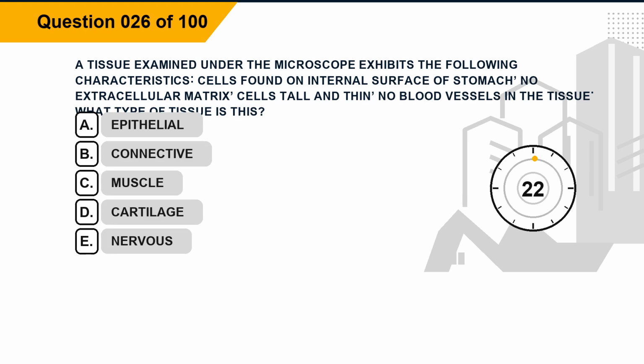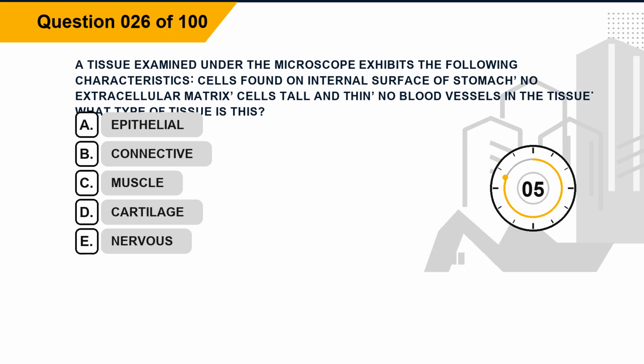Question 26. A tissue examined under the microscope exhibits the following characteristics: cells found on internal surface of stomach, no extracellular matrix, cells tall and thin, no blood vessels in the tissue. What type of tissue is this? Option A, epithelial. Option B, connective.